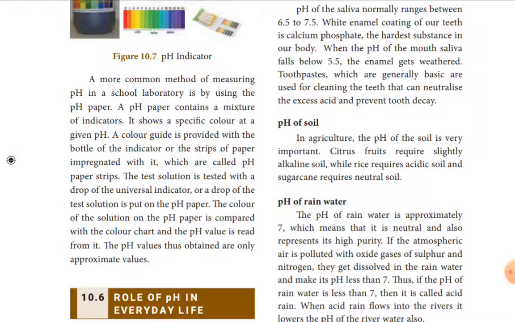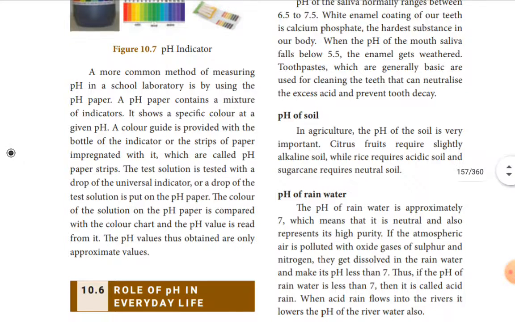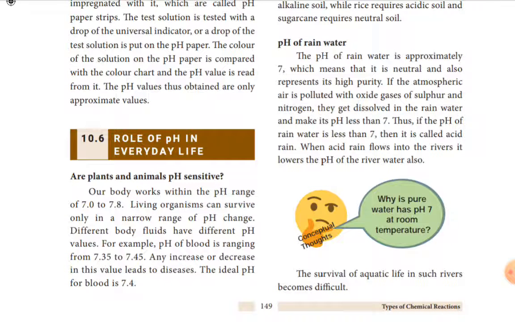The test solution is tested with a drop of universal indicator. The color of the solution on the pH paper is compared with the color chart. The color chart helps us compare the observed color change, and we can read the reading given in the color chart. The pH value obtained is only an approximate value, not very accurate.